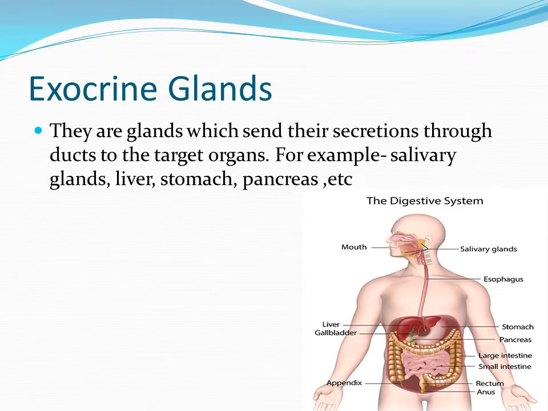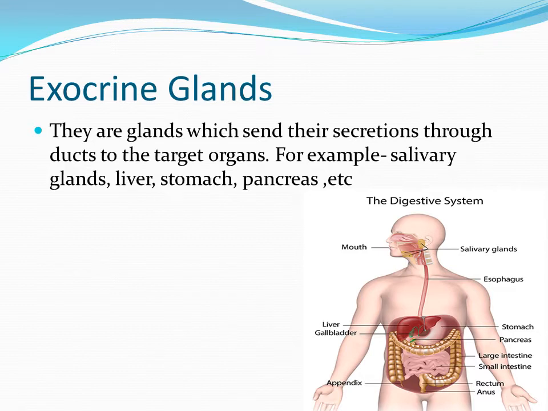Now, let us know what exocrine and endocrine glands are. First of all, let us discuss exocrine glands. Exocrine glands are glands which send their secretions through ducts to the target organs.